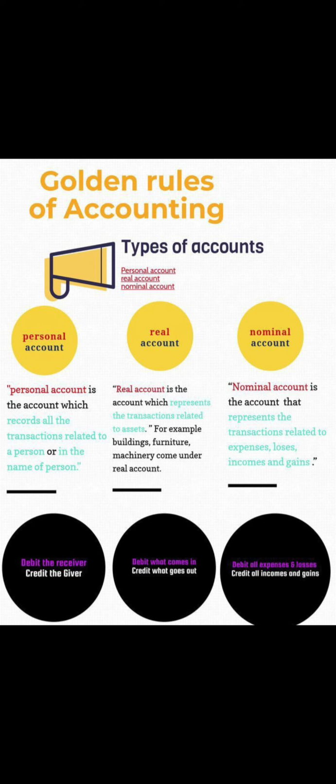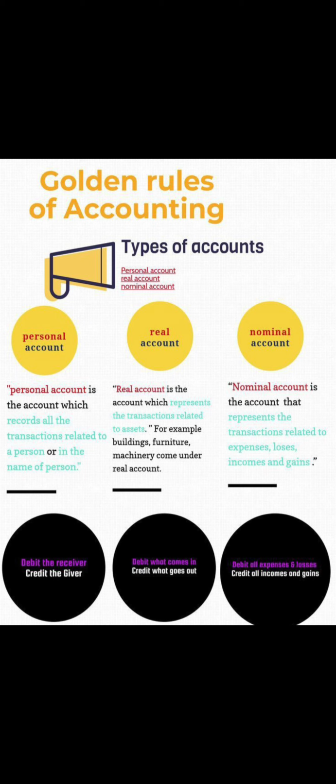Now come to the second account, the real account. Real means that the account really exists, or the accounts related to physical assets or any kind of assets. The account represents transactions related to assets.